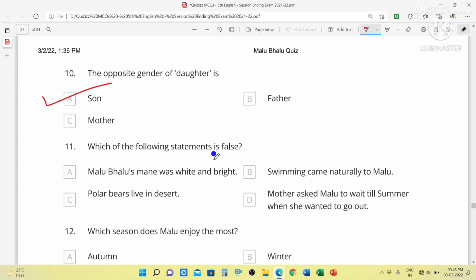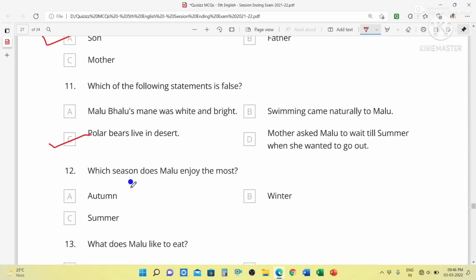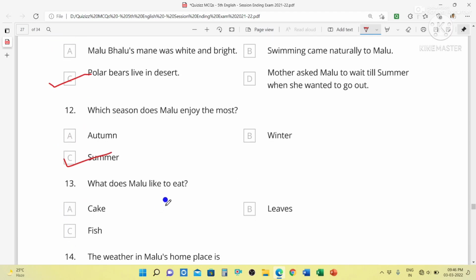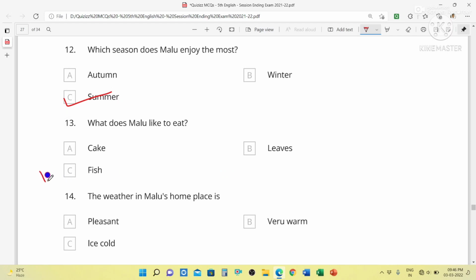Which of the following statements is false? That is C. Polar bears live in desert, because polar bears live in the polar region. So this is the false statement. Which season does Mallu enjoy the most? Summer, because in summer season Mallu can swim. What does Mallu like to eat? Mallu likes to eat fish.